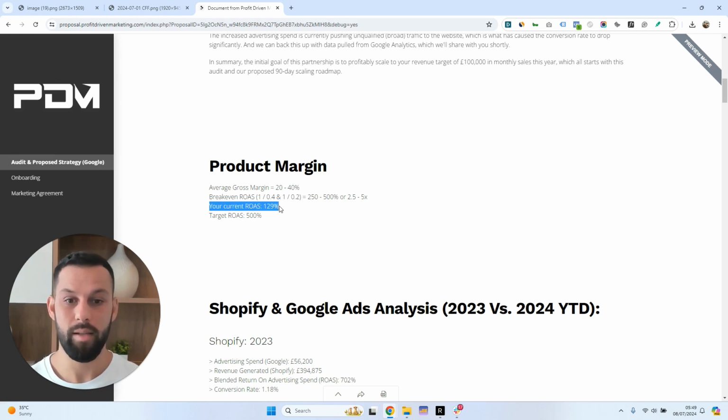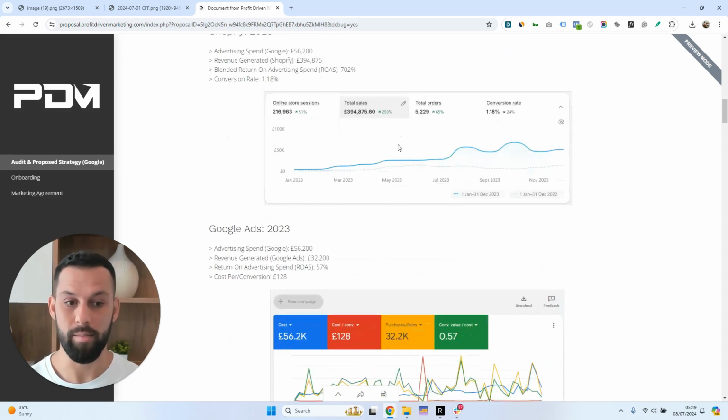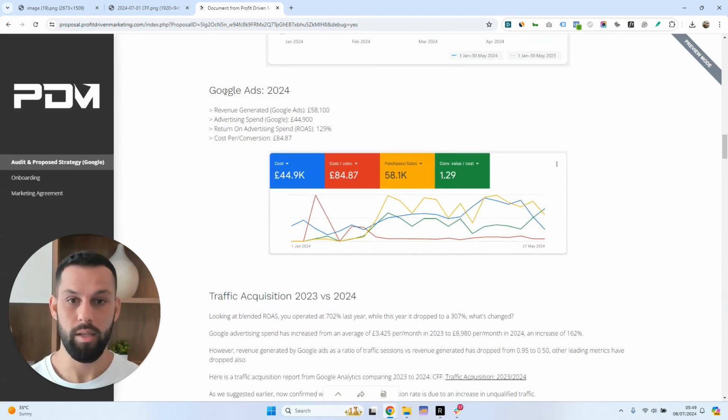We then identified that their current ROAS inside of their Google Ad account was 129%, and I'll show you that in a screenshot here. You can see Google Ads over 2024, they generated 58,000 and spent 54,000. So they were operating at a 1.29x ROAS. Bear in mind that their break-even ROAS is 2.5 to 5. So they were running at a significant loss, and this was currently being managed by their existing advertising agency.